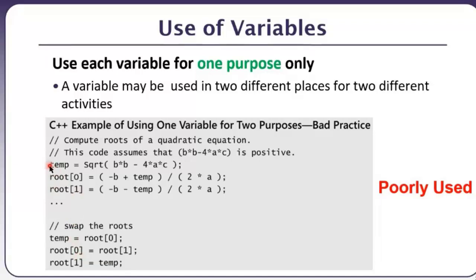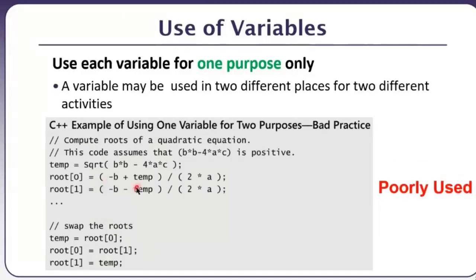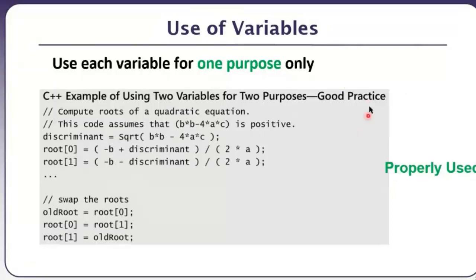It is first created or used here, and then it is used after 100 statements for swapping two numbers. So again, this variable is live, and that's very dangerous. That increases the window of vulnerability. Use each variable for one purpose only. So this is one good example where this is a poor approach. It's a bad practice. And for the same purpose, we can have a good practice where I'm having a different variable for getting the square root and a different variable for swapping two variables.